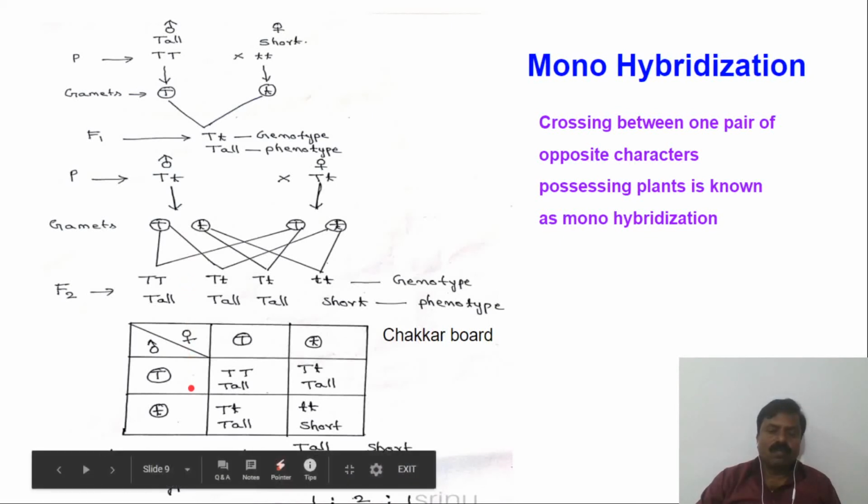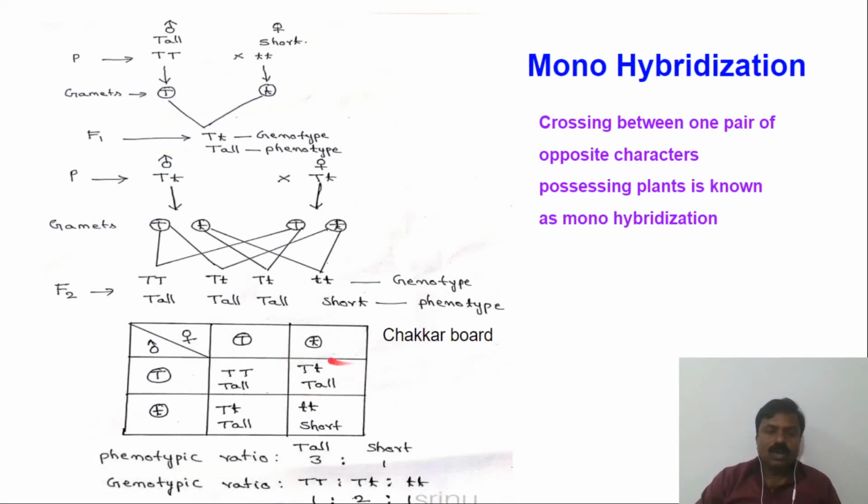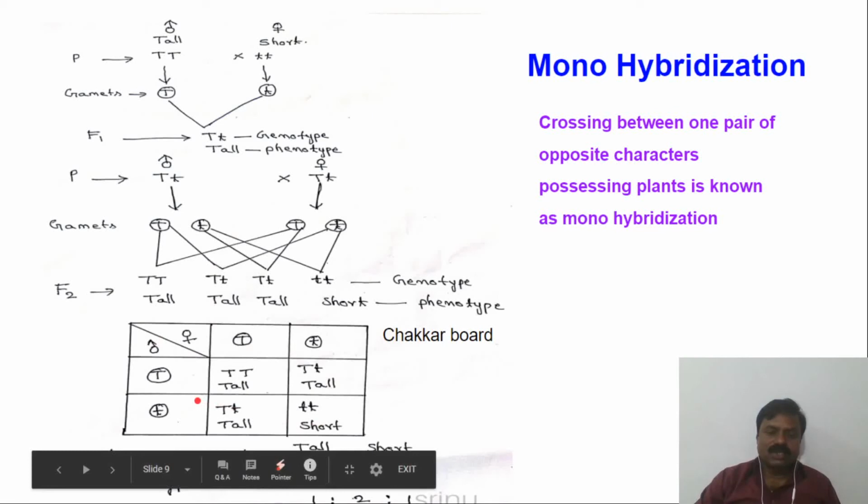So how to draw the checkerboard? First take the gametes, how many are forming from one plant, add plus 1, then make it a square. Here 2 are there, plus 1 becomes 3, squared becomes 9. So we have to draw the checkerboard with 9 boxes.